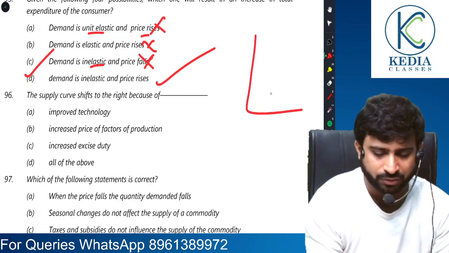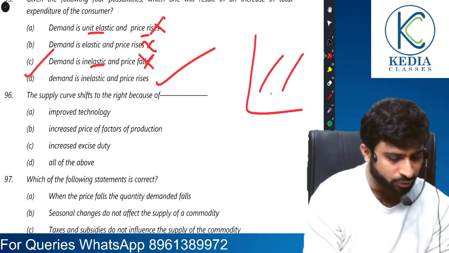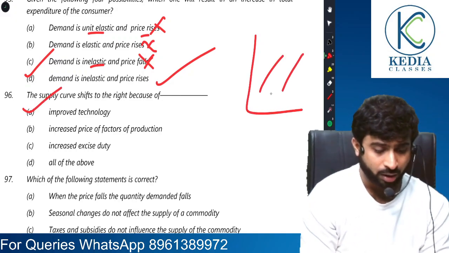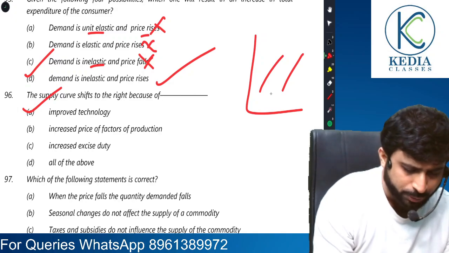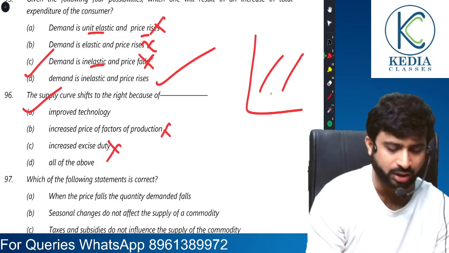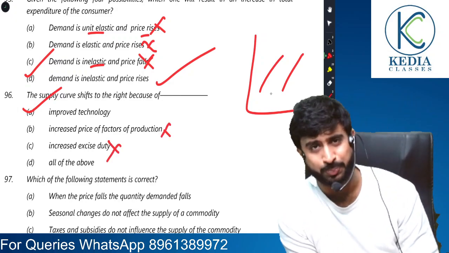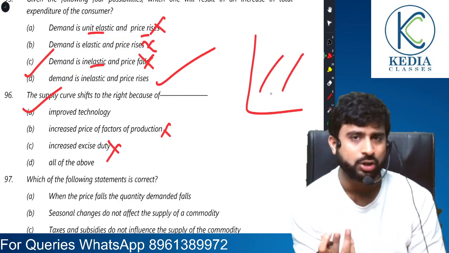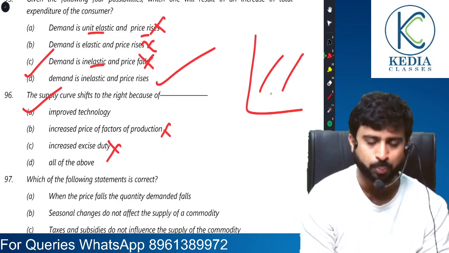The supply curve shifts to the right because of improved technology. Yes. Not because of increased price of factors of production. Because if factors of production become expensive, our supply would rather fall, not rise. So it is a wrong point given, right?